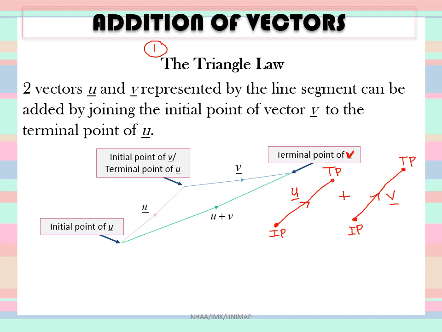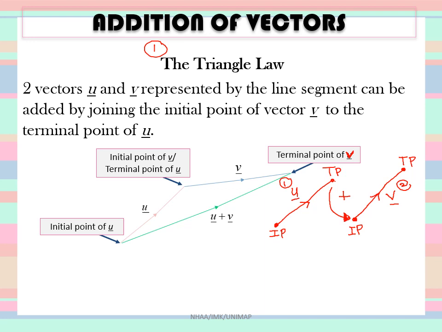So when we do addition of vector u and vector v and we want to draw the resulting vector of this addition, what we can do is connect the terminal point of the first vector with the initial point of the second vector.